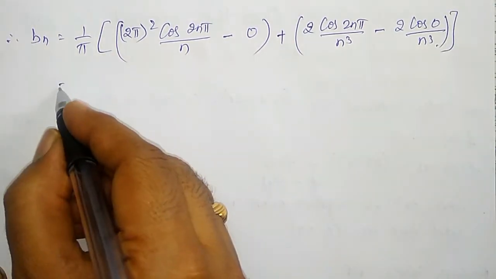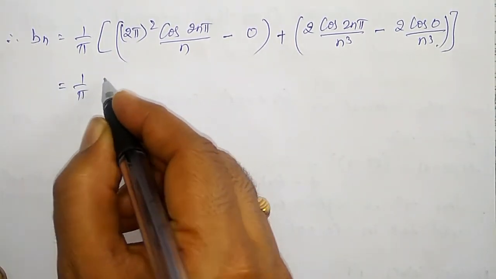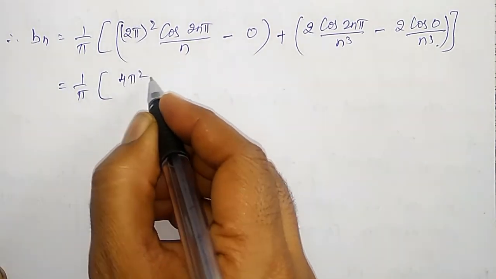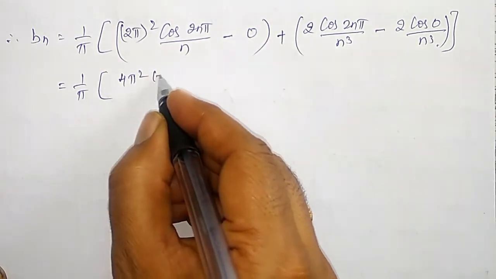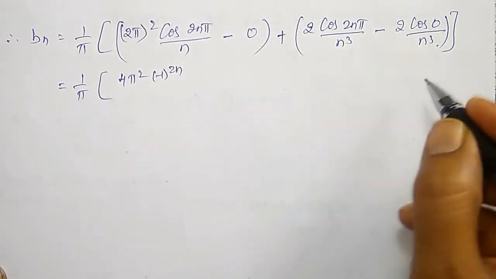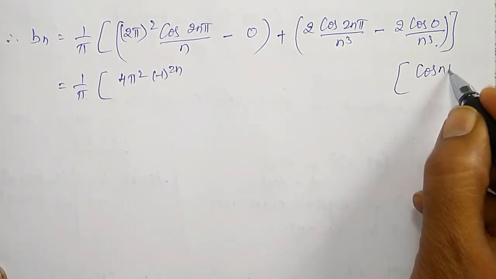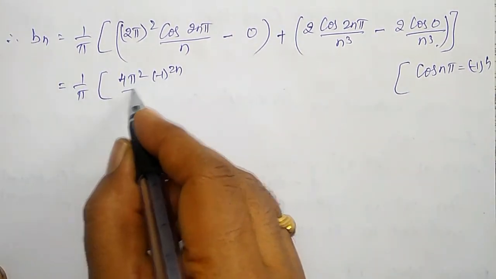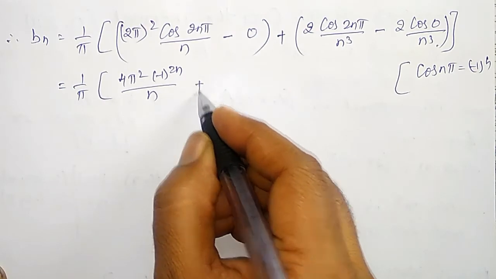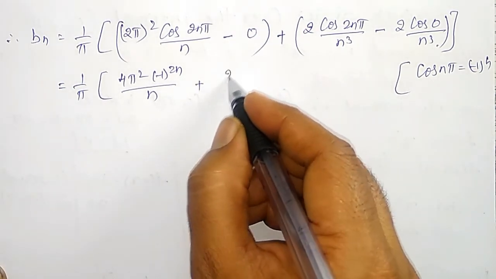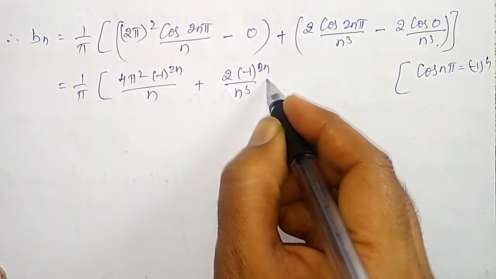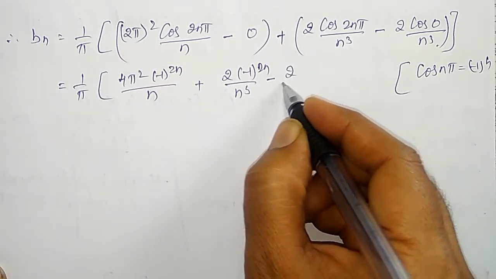Okay, let me simplify this. This will become 1 by pi into 4 pi square, cos 2n pi is minus 1 raised to 2n, since cos of n pi equals minus 1 raised to n. Cos 2n pi, divided by n, this is 0, plus 2 into minus 1 raised to 2n divided by n cube, minus 2 into 1 divided by n cube.